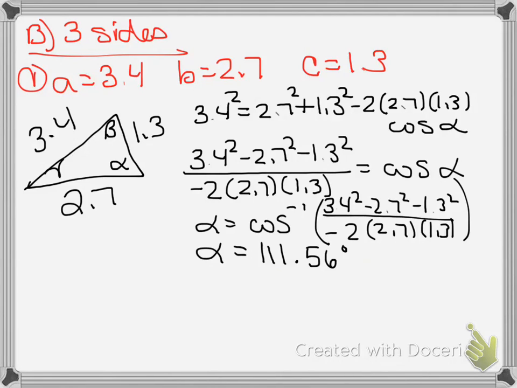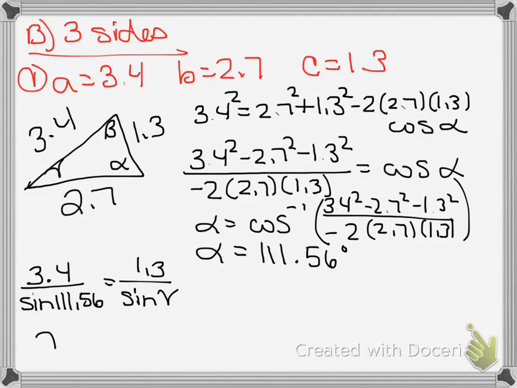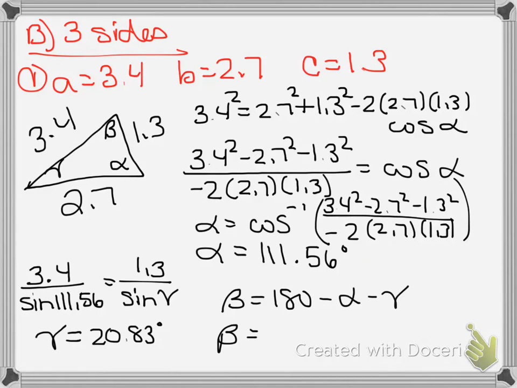Now, not alpha or beta, beta or gamma. Since alpha turned out to be our obtuse angle, it doesn't matter which one you pick. However, keeping with the best practice of doing the smaller side first, I will solve for gamma. And in doing so, cross multiply, divide, inverse sine, we get that gamma equals 20.83 degrees, and then we can solve for beta by doing 180 minus alpha minus gamma, and we'll get that beta equals